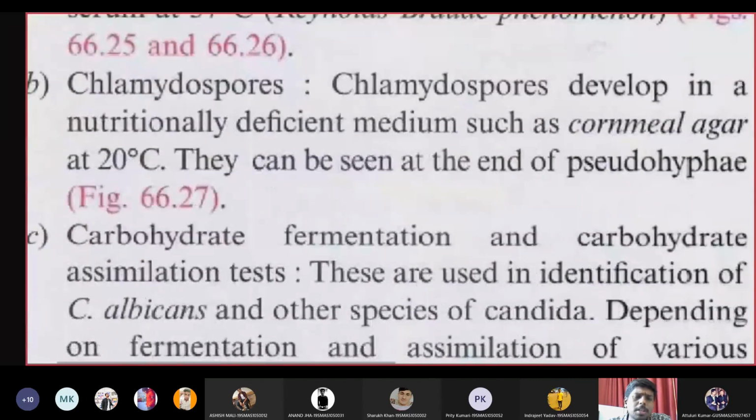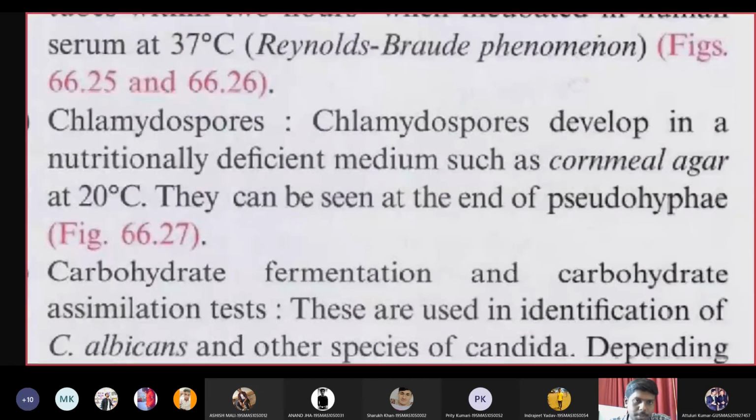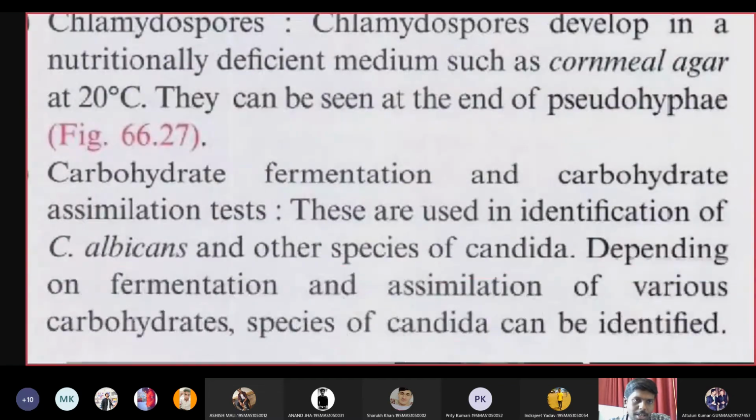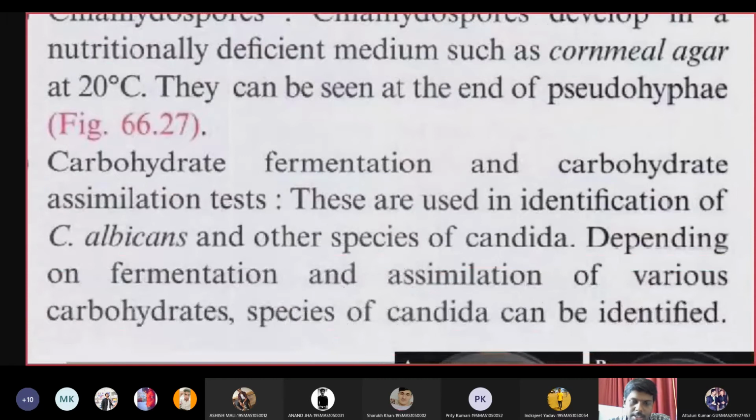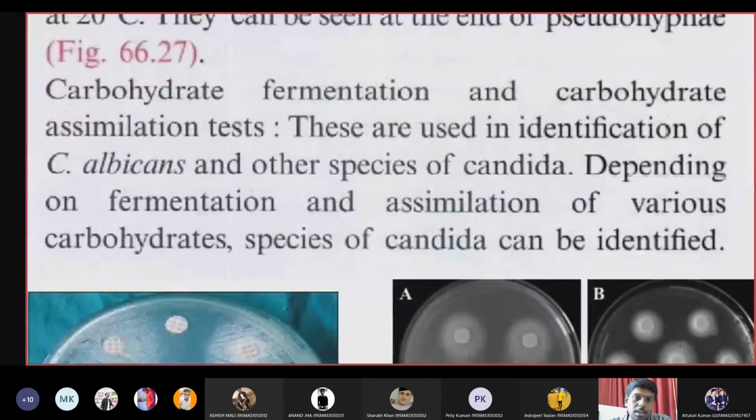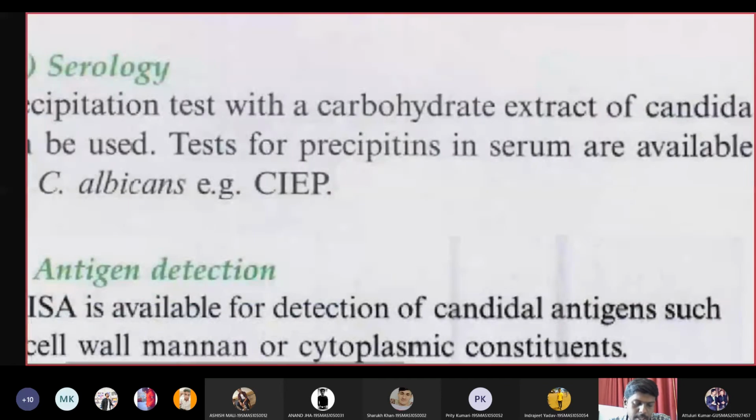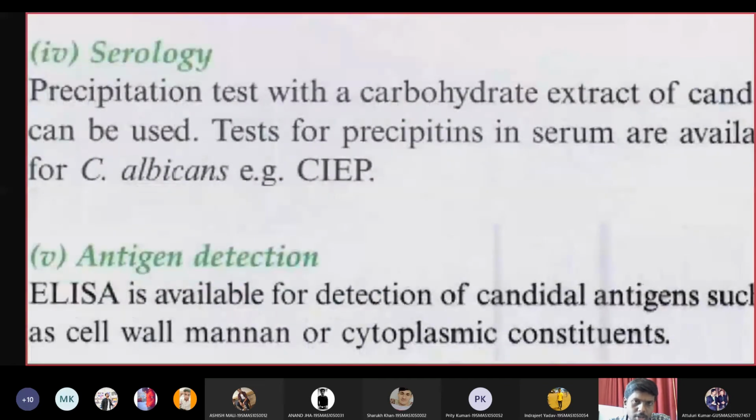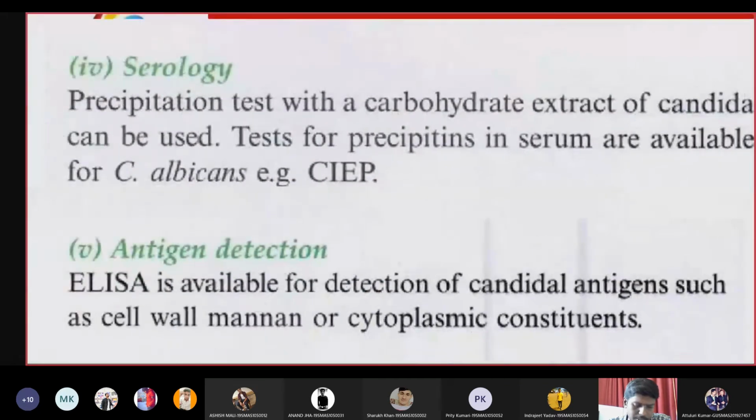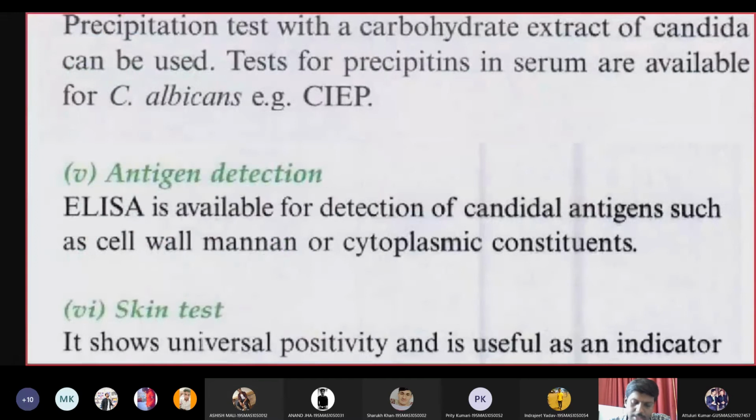Then chlamydospores can develop when we grow this fungus in a severely nutrient deficient medium. If you grow it in a nutrient deficient medium, you can see chlamydospore formation at 20 degrees centigrade. Also, Candida albicans will be positive for carbohydrate fermentation, which is another specific test. For serological tests, you can use counter immune electrophoresis to detect Candida infection. You can also detect the antigen of Candida with the help of an ELISA test.